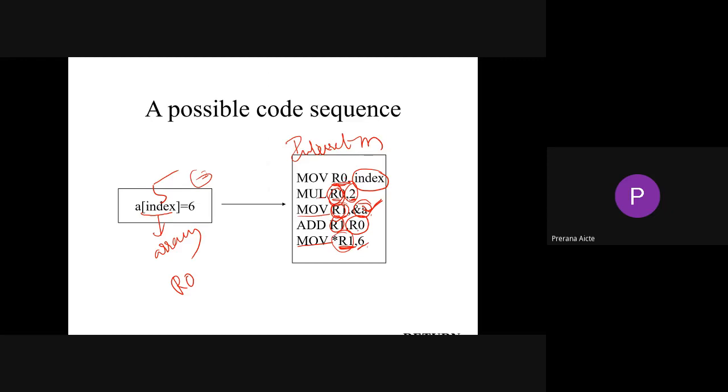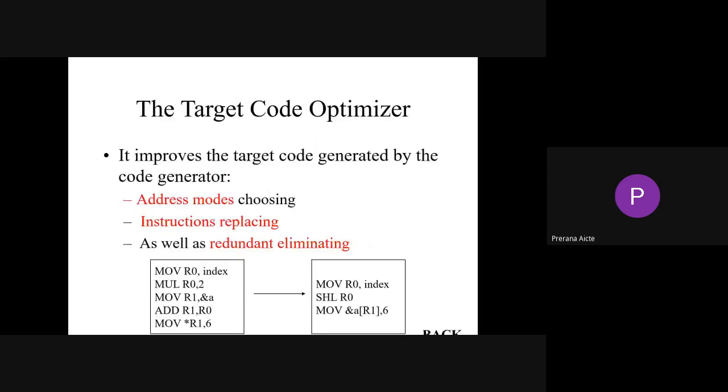And the last phase of the compiler is the code optimizer. The code optimizer improves the target code produced by the code generator. We have different addressing modes, instruction replacement, and redundancy elimination. All those things are done at the stage of the code optimizer. Here we can also learn constant folding, dead code elimination, redundant code elimination, and loop invariant methods. We have different code optimization techniques available.